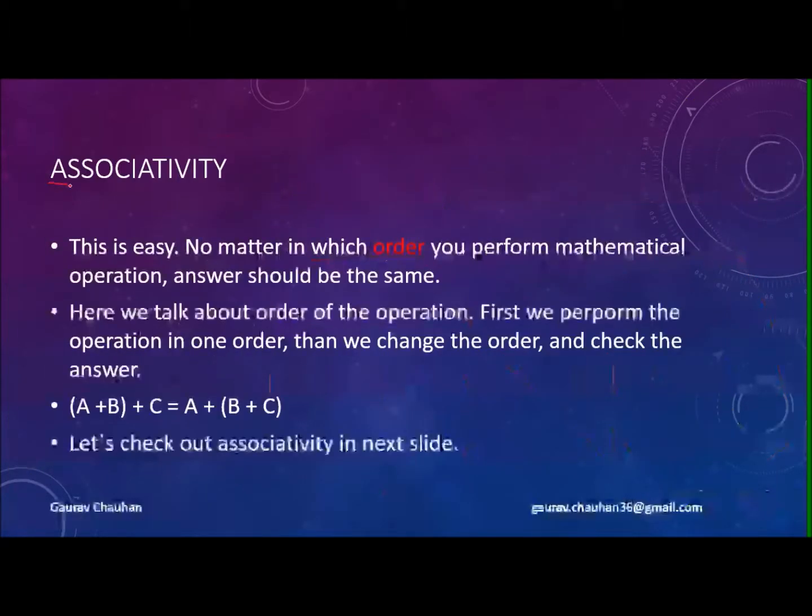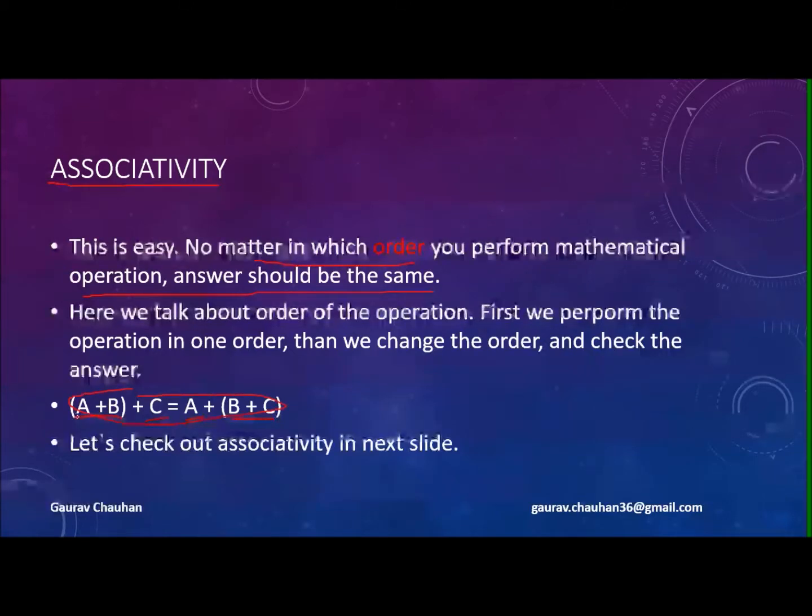Now there is another property called associativity. Now this is a bit easier, right? Actually, the previous both were easier. This is also an easy one. So no matter in which order you perform mathematical operation, the answer should be same. So let's check this out. If we add two numbers and then add another number, or if we add the latter two numbers and then add the first number, the answer should be same.